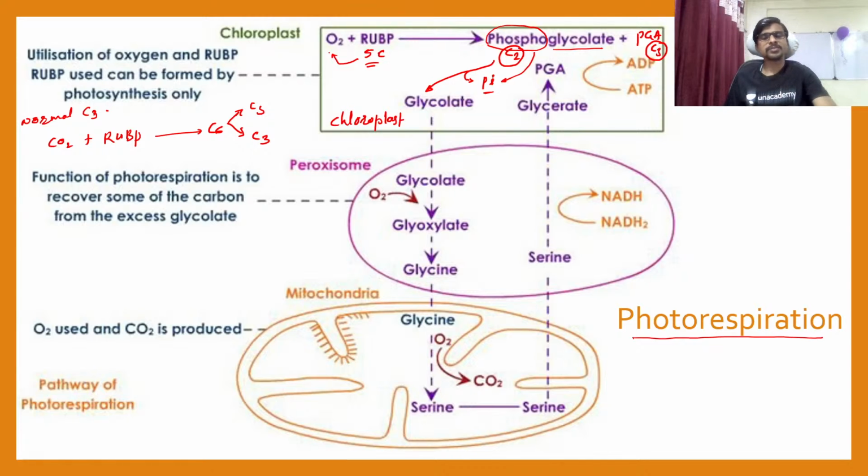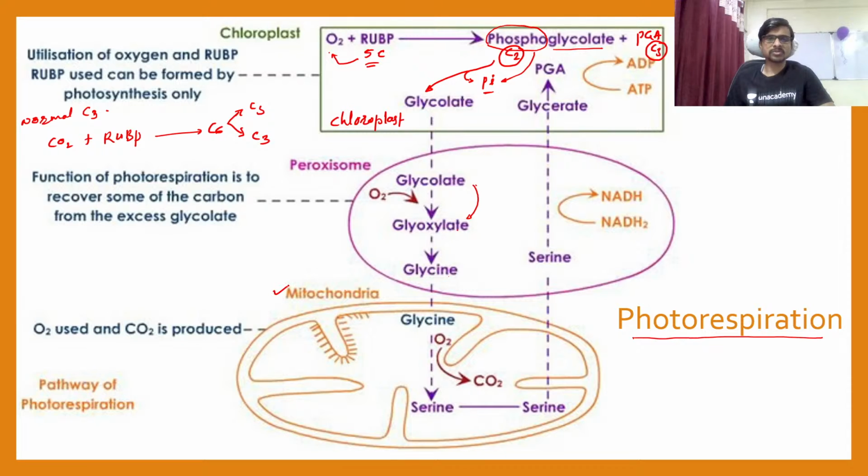So the peroxisome has a very good relationship with reactive oxygen species. So it can add oxygen on the glycolate, which converts itself into glyoxylate now. So the glyoxylate to glycine, and then glycine enters into the mitochondria.